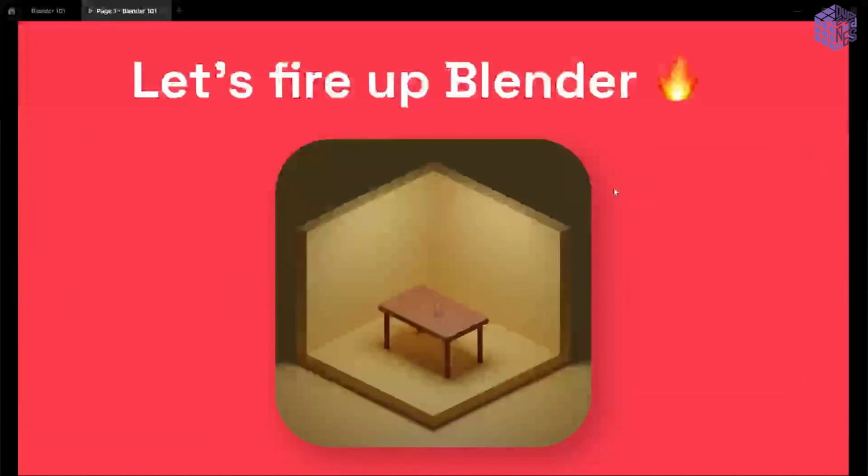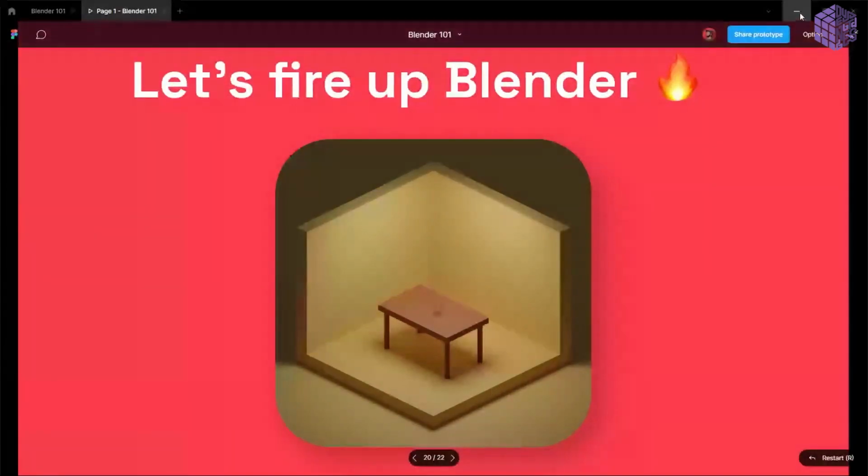So let's fire up Blender, and today we are going to make this simple scene, a tiny room with a table and a glass. Let's go.